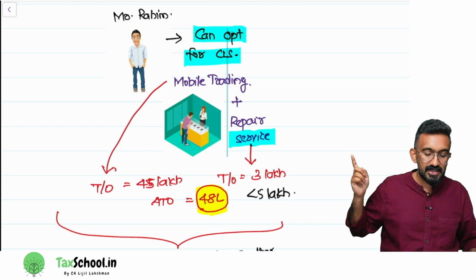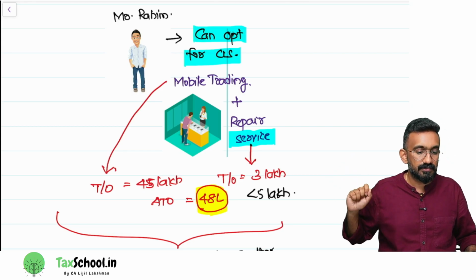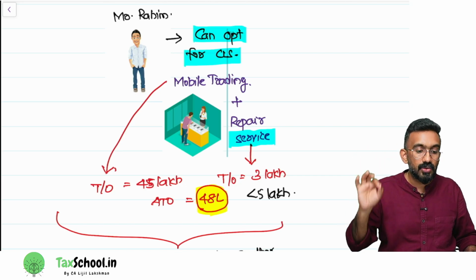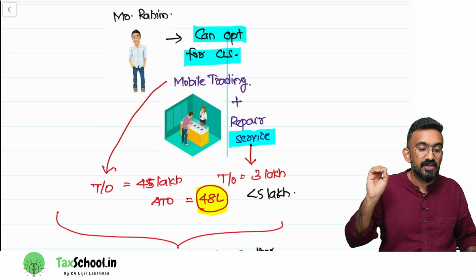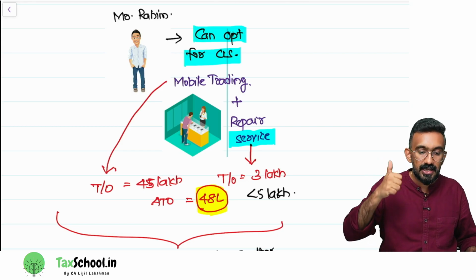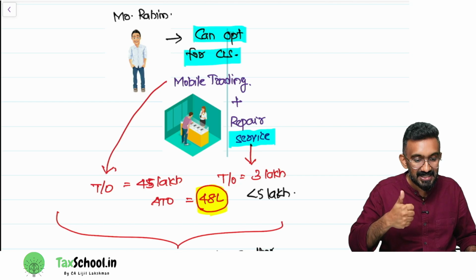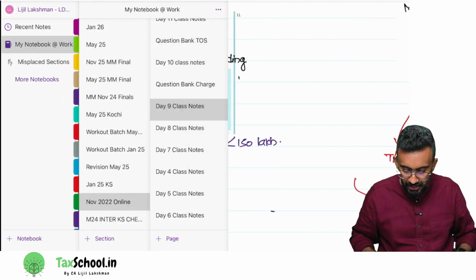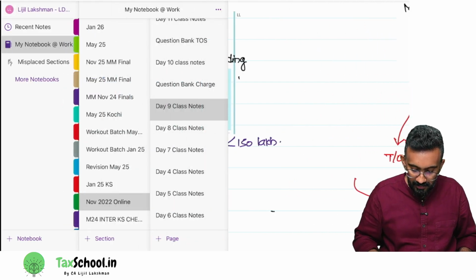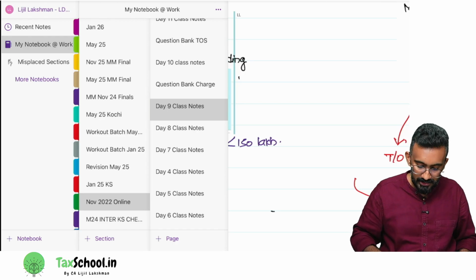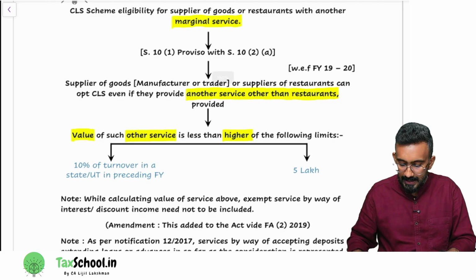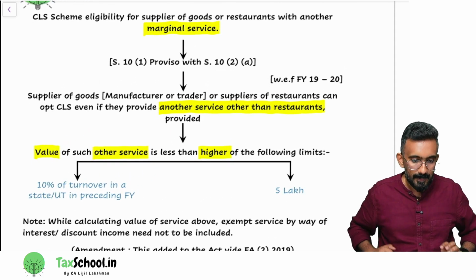In our example, how much is the service turnover of Rahim? Only 3 lakh. So you tell me, is Rahim allowed to opt for composition levy scheme even if he has a service turnover of 3 lakh? Yes or no? Yes, he is allowed. This is what is given in the additional provision of marginal service scheme, I call it. Let's look at the wordings. You can read it from our books now so that you get a little more understanding.